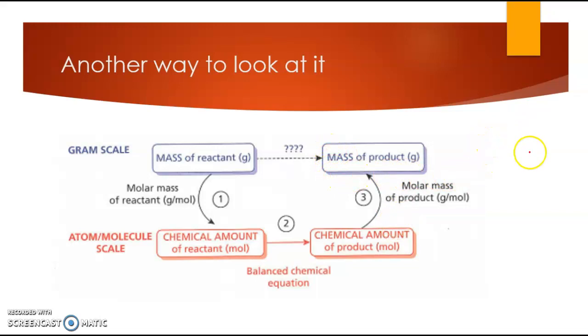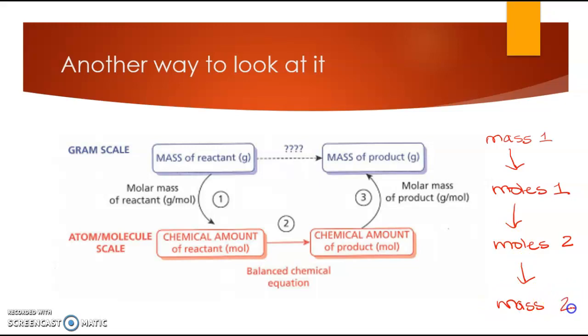You'll notice that a lot of stoichiometry problems follow this pattern. We have mass of thing 1, and then we need to convert to moles of that same thing. How many moles is that? Moles of thing 1. Then we convert to moles of thing 2. This is where we change what we're talking about. We went from talking about eggs to talking about milk or something like that. And then finally back into some type of measurable. For right now, that's going to be mass. Mass of thing 2. So mass to moles to moles to mass. That's the pattern that most of our stoichiometry problems will take.